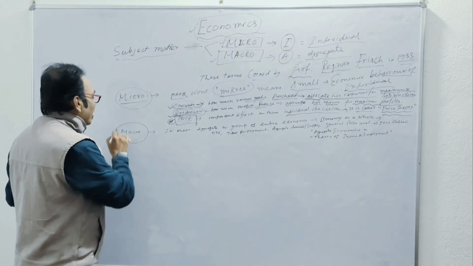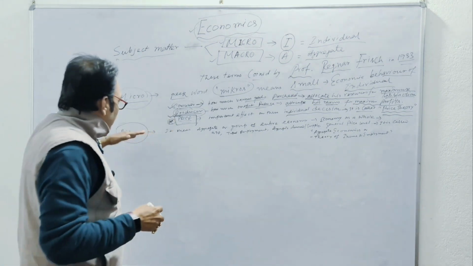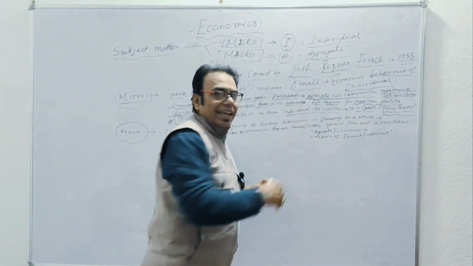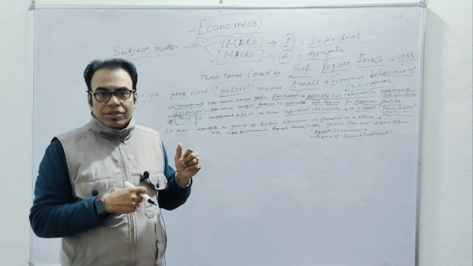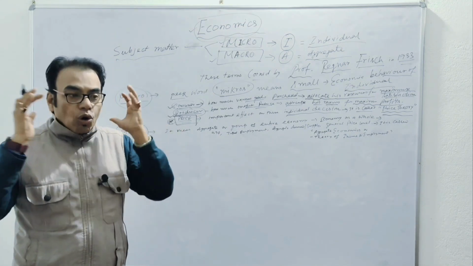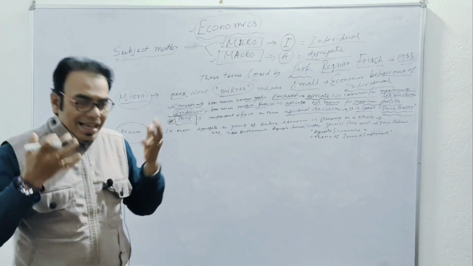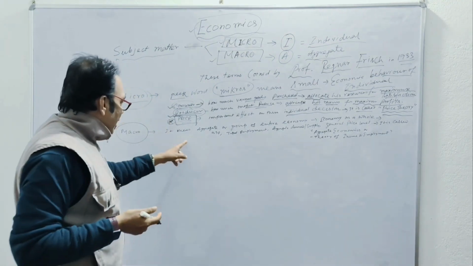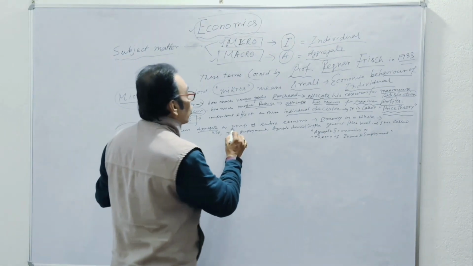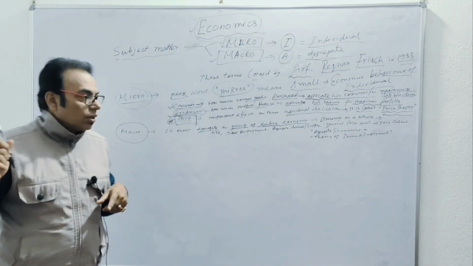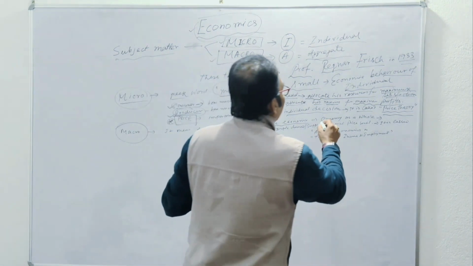Now coming to macro. Here, A, as we already know, means aggregate, the total. Macro means the total, the entire, whole economy, national, total nation wise. It means the aggregate or group of the entire economy, economy as a whole.